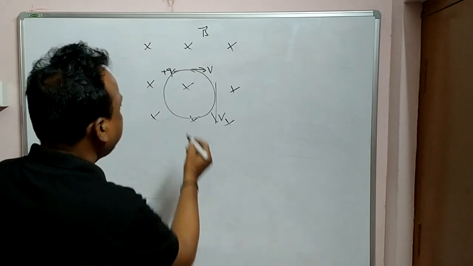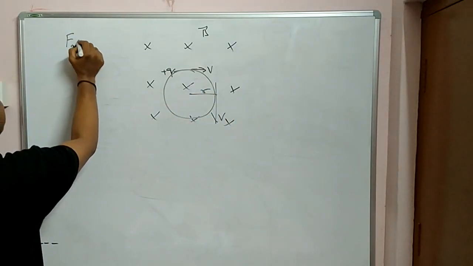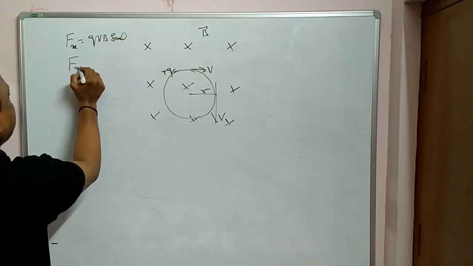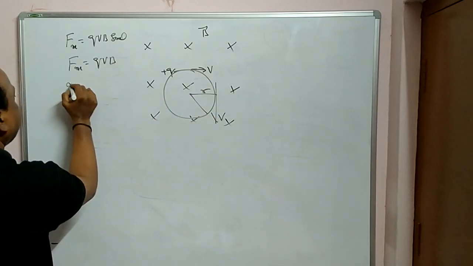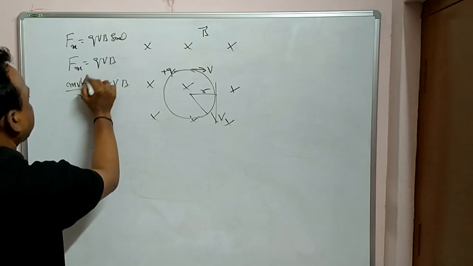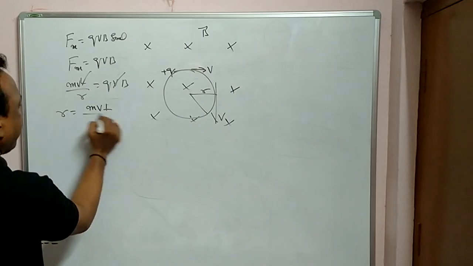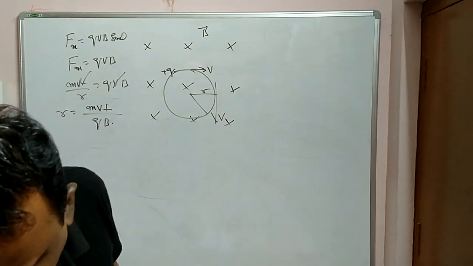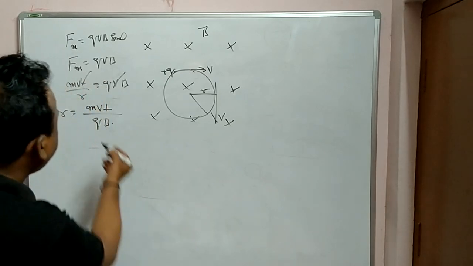And we know when it is rotating, it has some radius in the magnetic field. The magnetic force is given by what? QVB sin theta, and for maximum value it is equal to QVB. And what is the centripetal force? mv square by r. This force is balanced by the magnetic force. And from this, what is the radius? mv perpendicular by qB. So you can utilize this formula also when a charged particle is there.